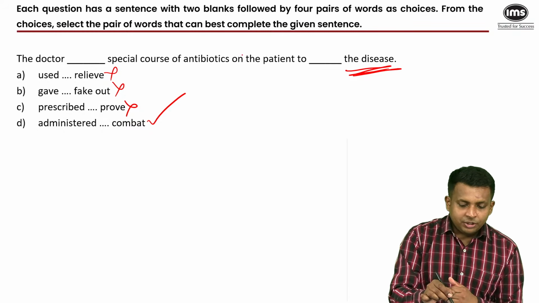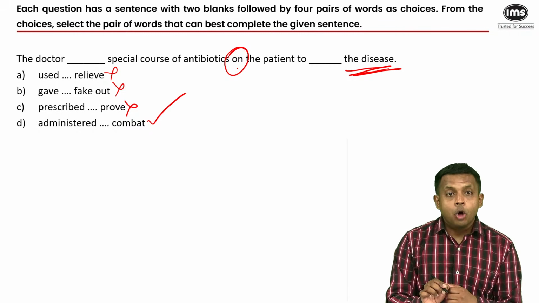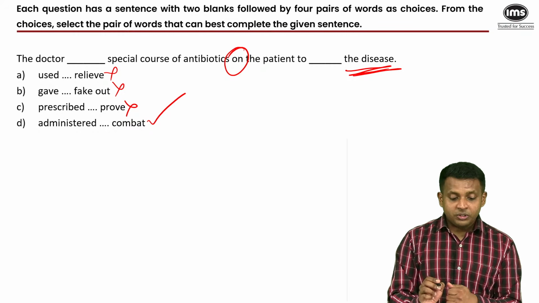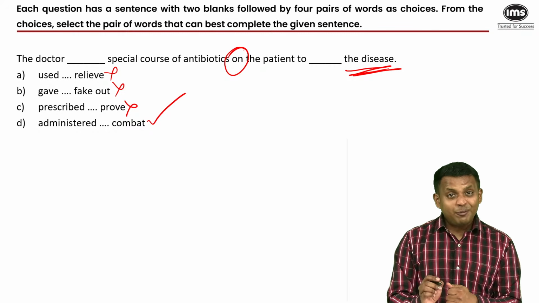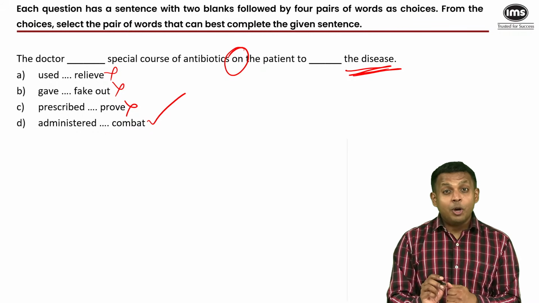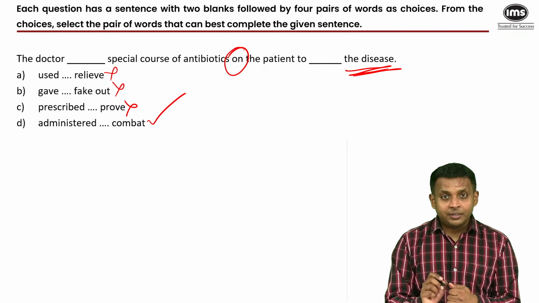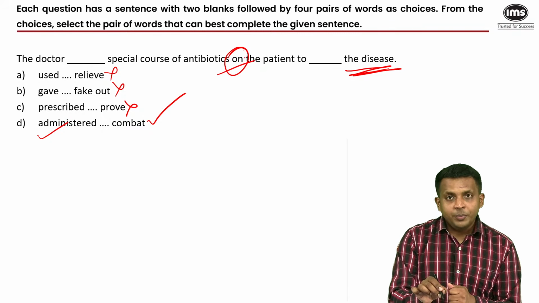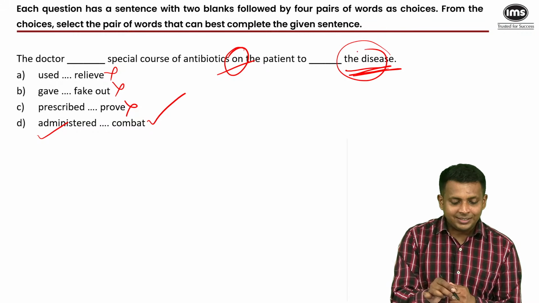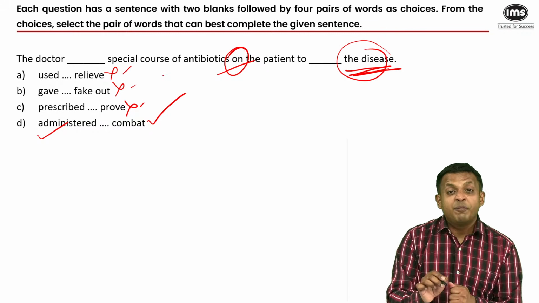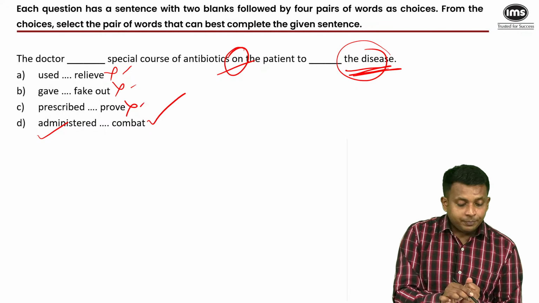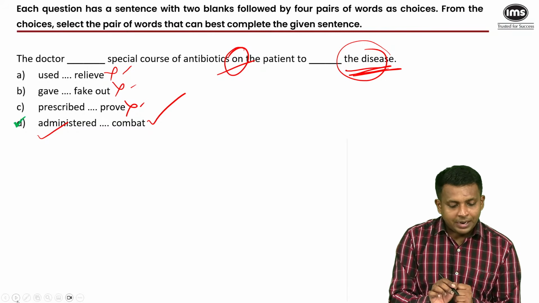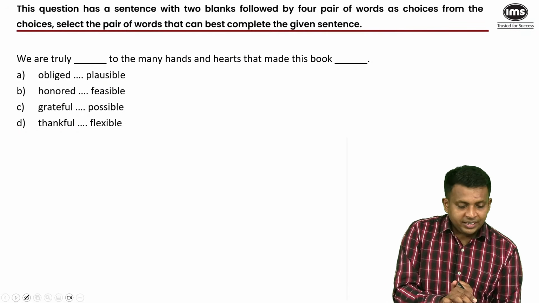And my next clue is this preposition on. Used a special course of antibiotics on, gave on, prescribed on. None of these pairs is correct, but administered on is correct. But here you would be able to answer this question correctly simply because of the disease, and these three words would be very easy to eliminate. All right. So our answer here was the last option, administered and combat. Next one.